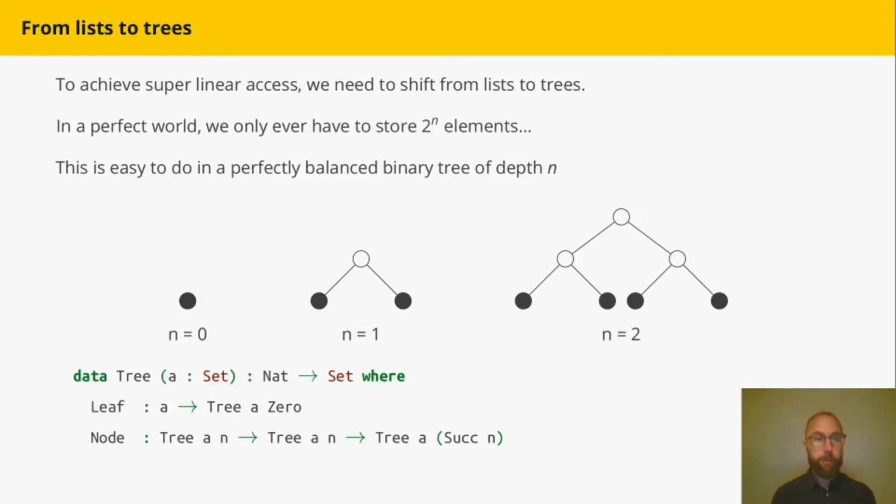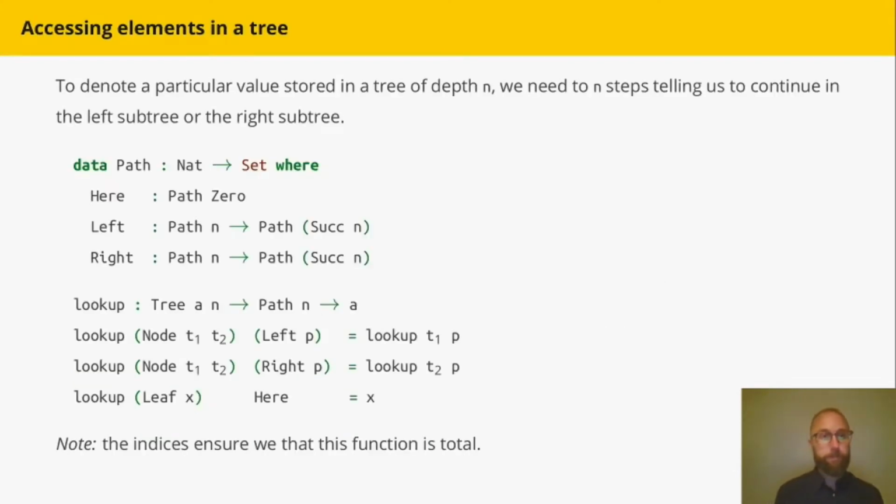If I want to write this in Agda, I can define a little data type for my trees indexed by a natural number corresponding to the depth of the tree. So I can have a leaf which stores an element of type A and has depth 0, or I can have a node which has 2 subtrees of equal depth and then returns a tree which is 1 deeper. Now if I want to denote any particular value in such a tree, I typically use a path through that tree.